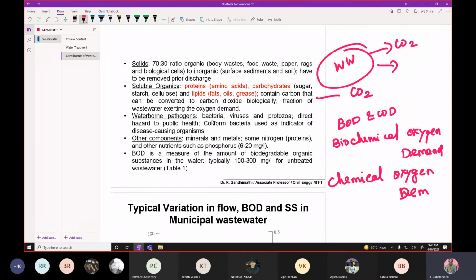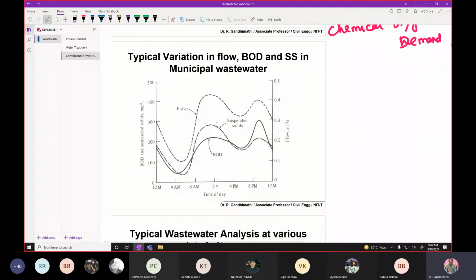Whereas in the case of water, the BOD should be nil in drinking water. The water should be free from biodegradable organics. Then here you can see the variation in flow, BOD and suspended solids in municipal wastewater. You can see that there are fluctuations in the wastewater generation rate with respect to time. It depends mainly on the time as well as the habits of the people.